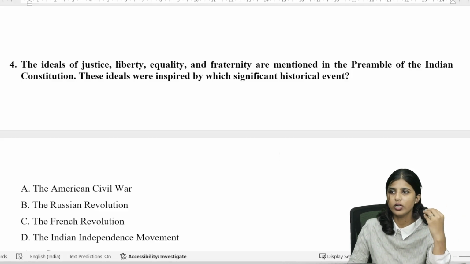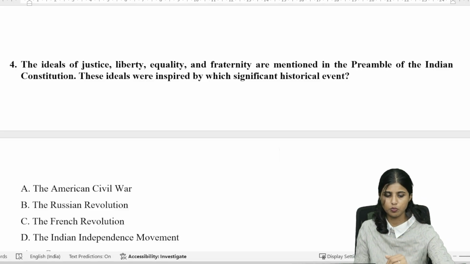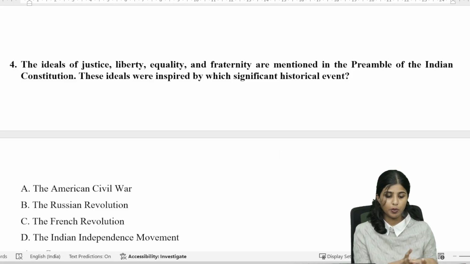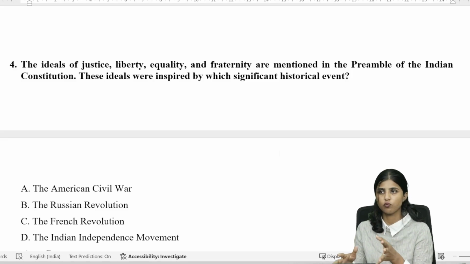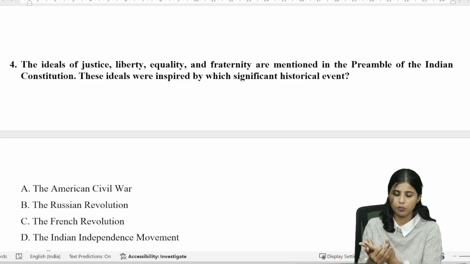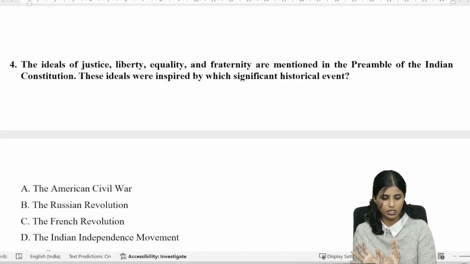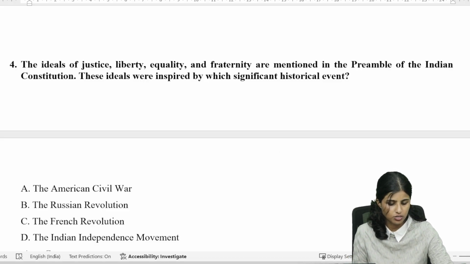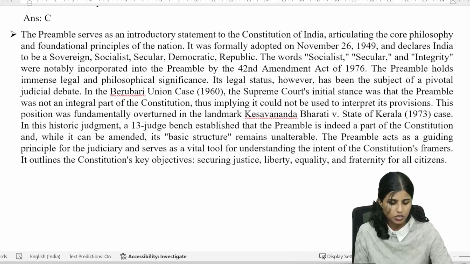So you should know these concepts in general to answer this particular question. These particular terms were inspired by the French Revolution, which is also inscribed in their constitution. So we borrowed these ideals from the French Revolution: liberty, equality, and fraternity. So the apt option would be option C. And we move on to the next question.